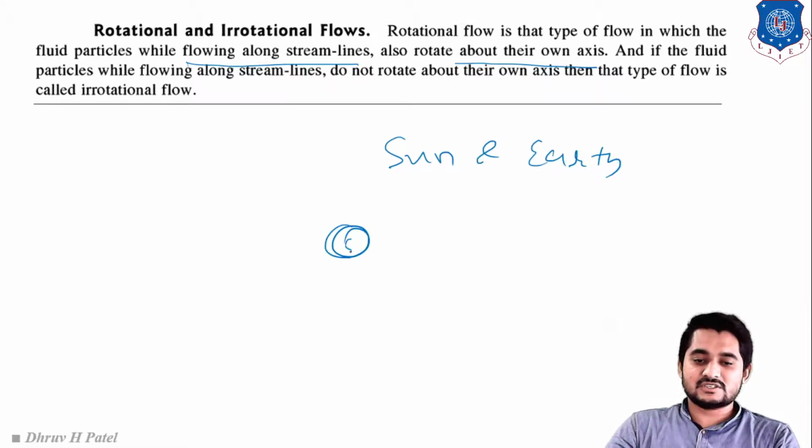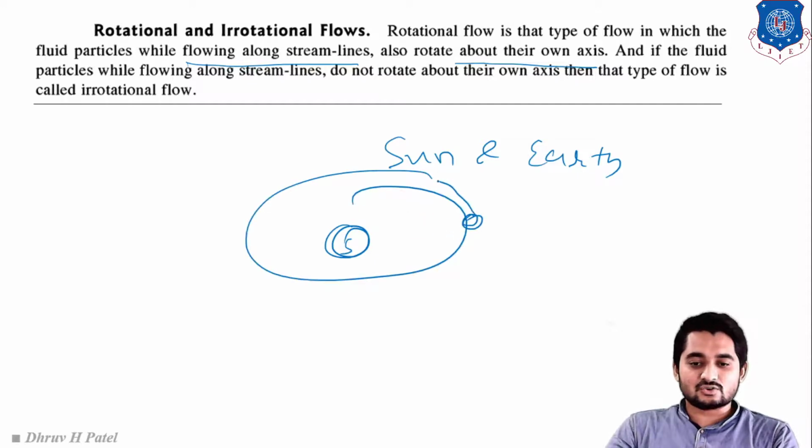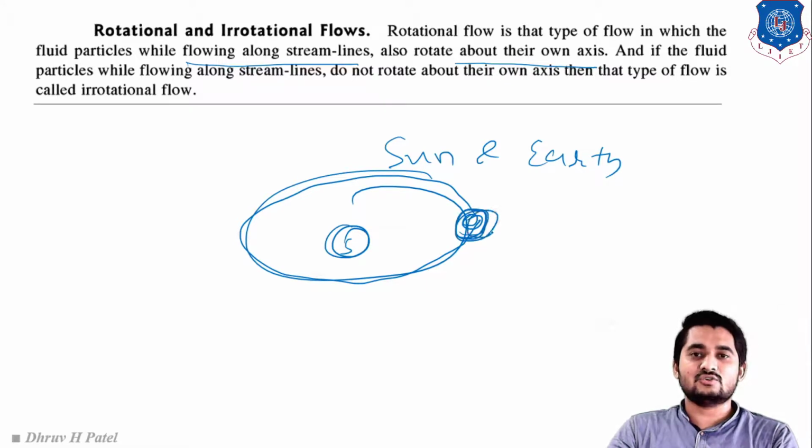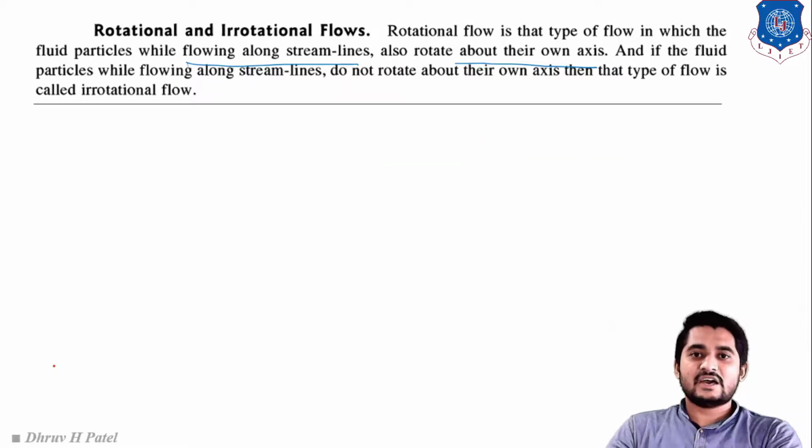Suppose this is our sun and this is our earth, right? The earth is moving around the sun, and it is also rotating around its own axis. That type of flow is known as rotational flow. And in irrotational flow, the fluid particle does not rotate about its own axis. Clear? It simply moves around another body, and that is known as irrotational flow.